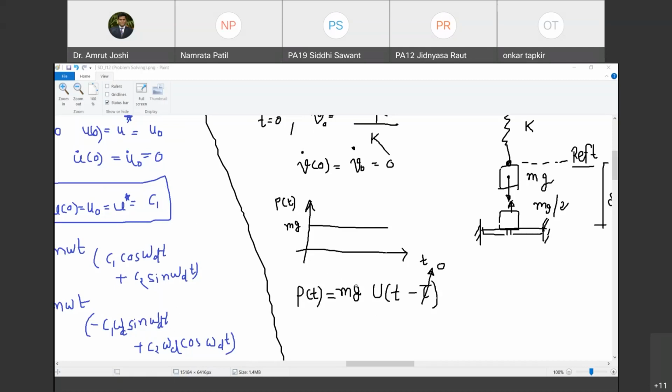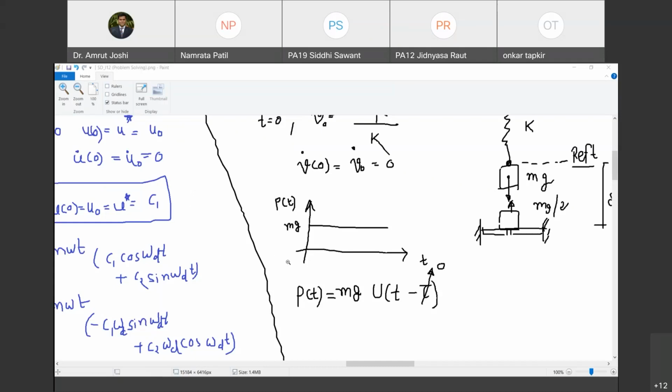This is the response. Do you agree with me? Happy? But इसमें एक चीज गड़बड़ है. कौन सी चीज गड़बड़ है? The initial conditions are different. Are you with me? Here initial conditions were at time t equal to tau, both displacement as well as velocity were 0. यहाँ पे conditions अलग है. So how do we handle that?